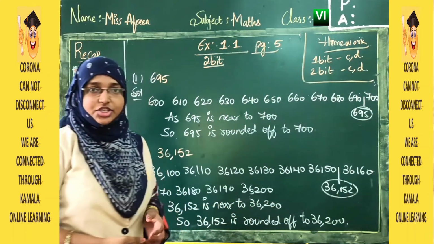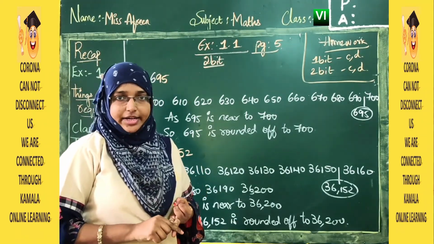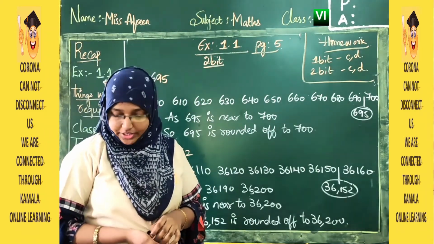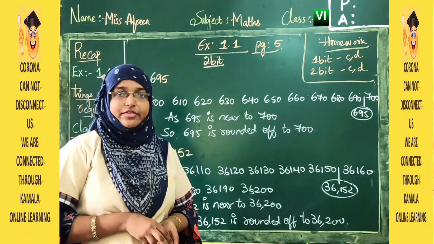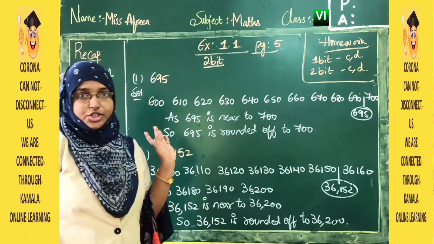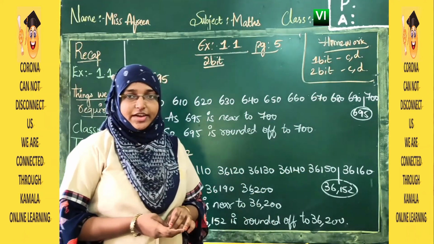So today in this session we have learned rounding off and expanded form. We have done our exercise 1.1 first and second bit. The remaining third, fourth and fifth bit we will do in our next session. So I hope it is very clear how to do nearest to tens and 100. So do complete your homework. I hope it is very clear.